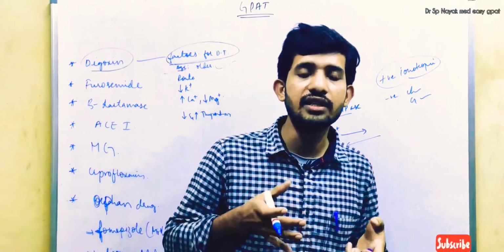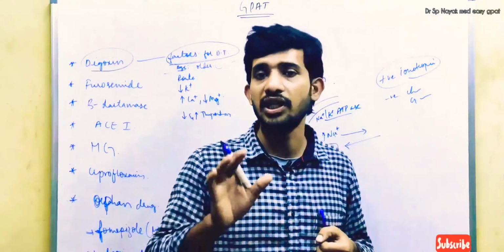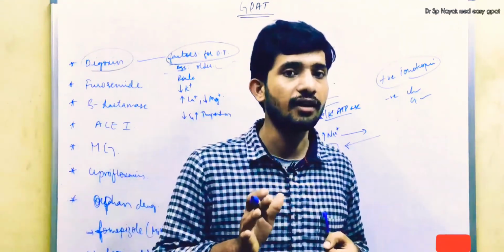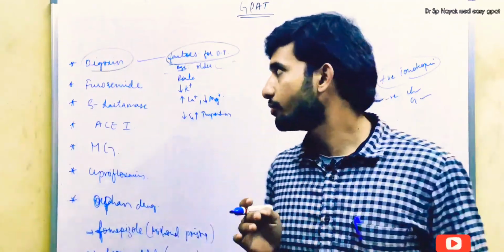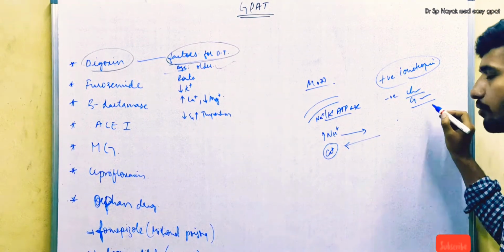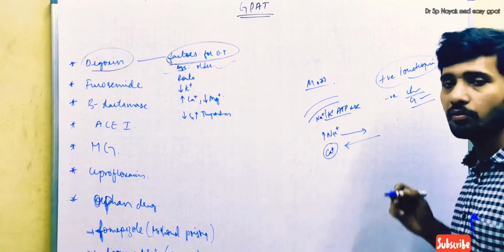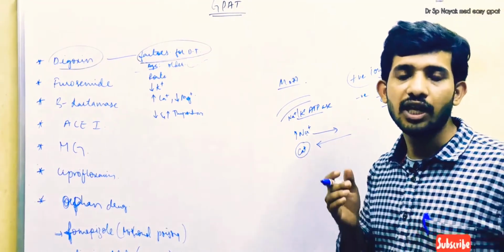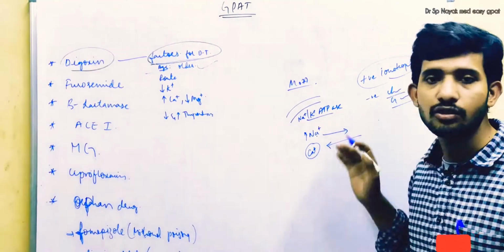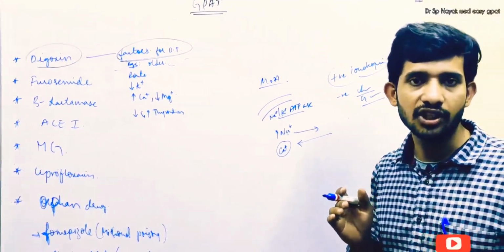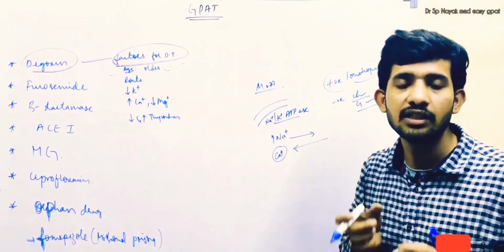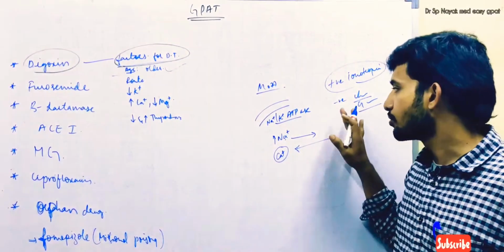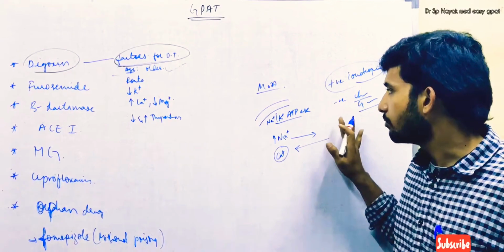So the drug which has a positive inotropic effect and negative dromotropic or chronotropic effect is digoxin. Actually digoxin increases the force of contraction of the heart, but it is not increasing the cardiac heart rate, and it is not increasing AV conduction velocity. Chronotropic and dromotropic effects explain the cardiac heart rate and AV conduction velocity, but digoxin is not increasing them. It is just increasing the inotropic effect. Inotropy means increased force of contraction of the heart. So this is a very important mode of action of